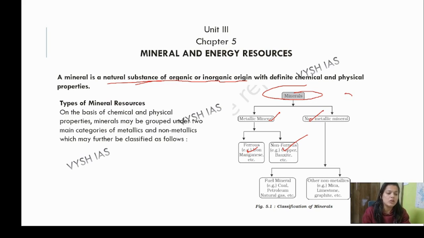And then we divide this further. Fuel material comes under the energy resources. We'll be covering it in the second part. So first, religiously, all you can do is just draw some maps, draw some charts, and just watch them.